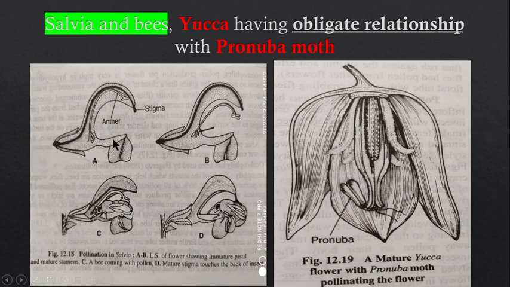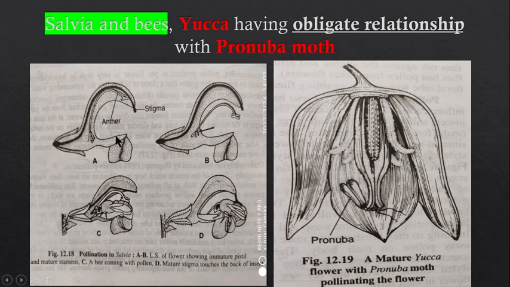So whenever a bee comes over here and sits over there, due to its pressure this portion comes down, and the fertile portion of the anther lobe comes in contact with the bee. So the back of the bee transfers the pollen grains to the stigma of another flower. So this is a kind of hercogamy also, and transfer of the pollen grains, because whenever the bee lands over at